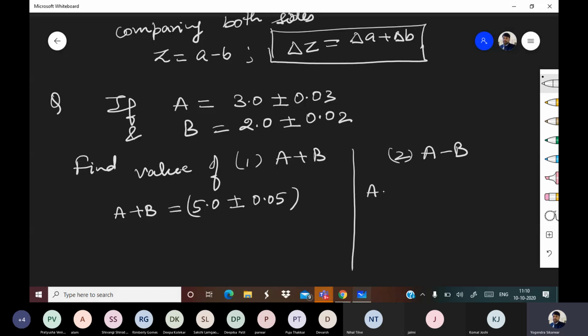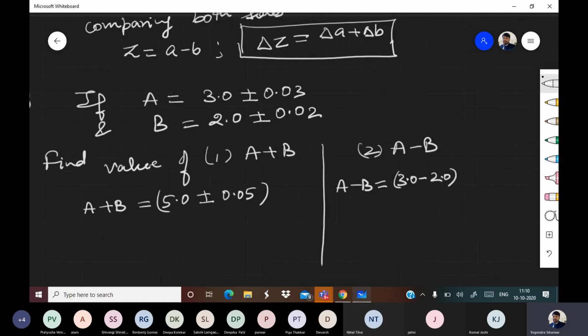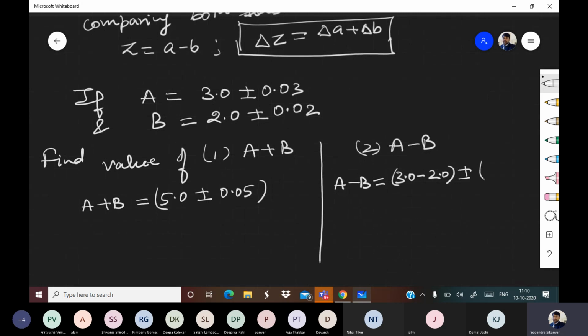Now a minus b. So a minus b means 3.0 minus 2.0, plus minus 0.03 plus 0.02. So that will be 1.0 plus minus 0.05.